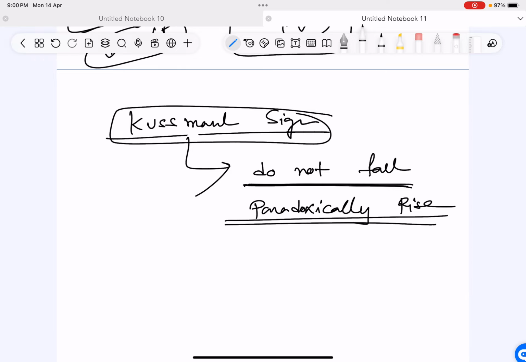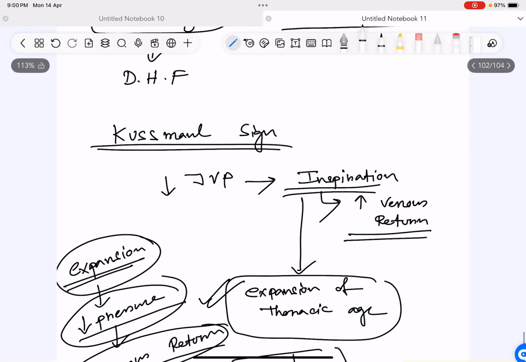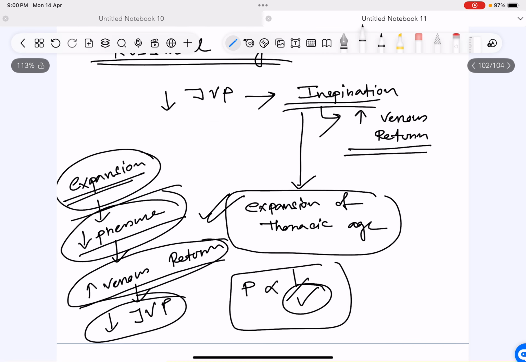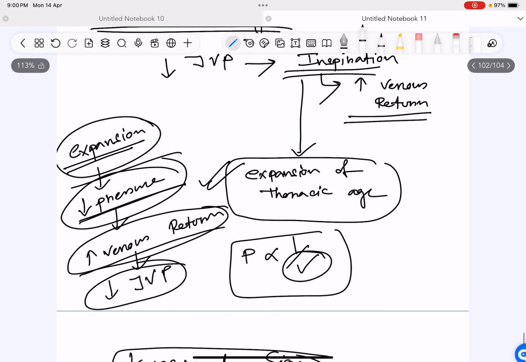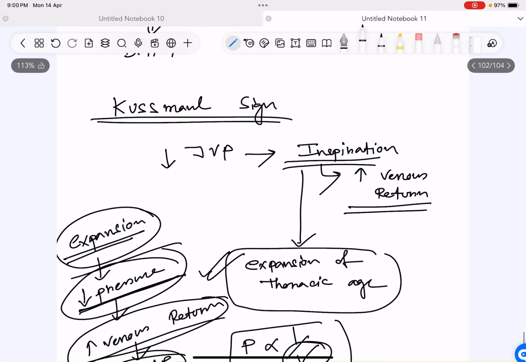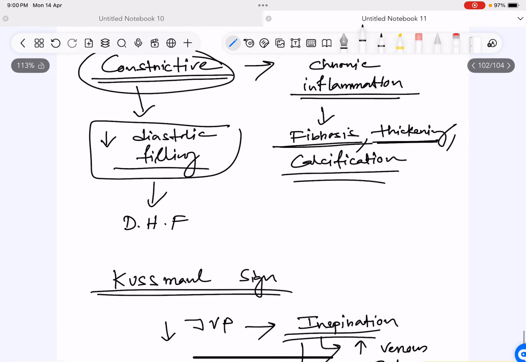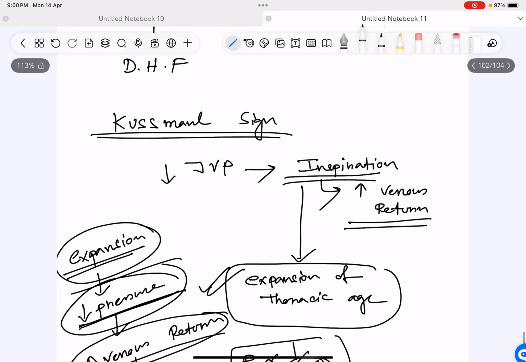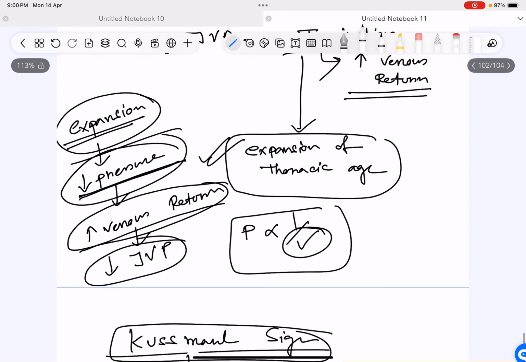Obviously you understand, in constrictive pericarditis, even though there is expansion which decreases pressure, this pressure decrease is only limited to the thoracic cavity. The right atrium, which is the receiving chamber, does not expand, because the pericardium is not allowing it to expand, because the pericardium is thick, fibrotic, and may even be calcified. So no decrease in the pressure, so no venous return.